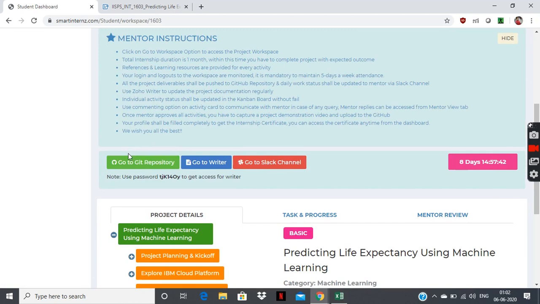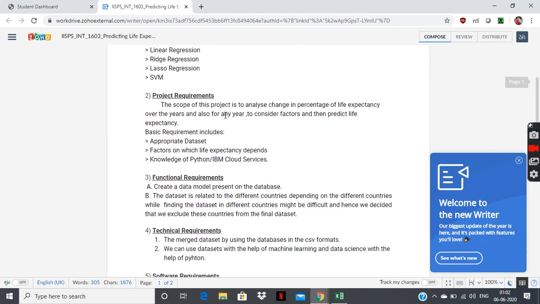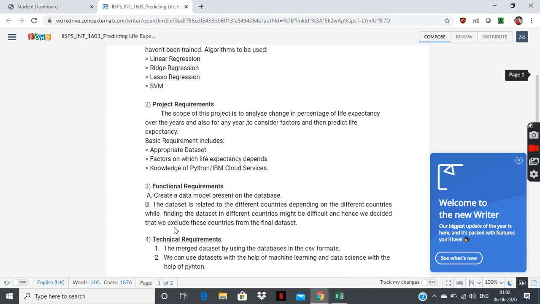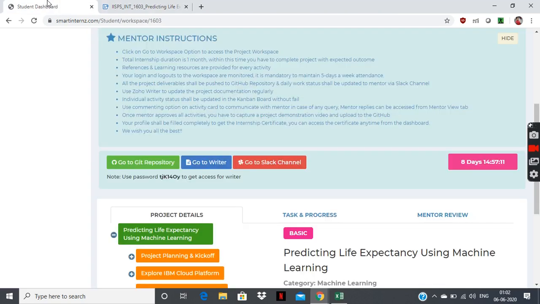These are the three sections: GitHub, writer part, and Slack channel. GitHub is where all the project codes were uploaded, and this is the writer part where the project scope was written. I have opened it here, and this is the project scope: the project summary, requirements, functional requirements, technical requirements, software, project deliverables, teams. It was an individual task, and the project schedule.